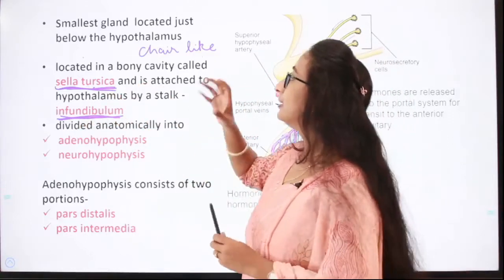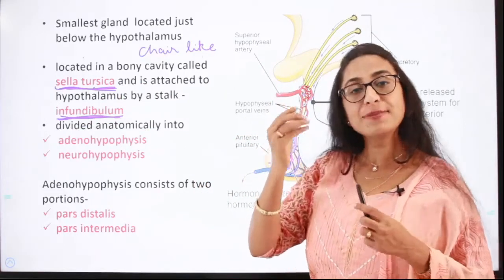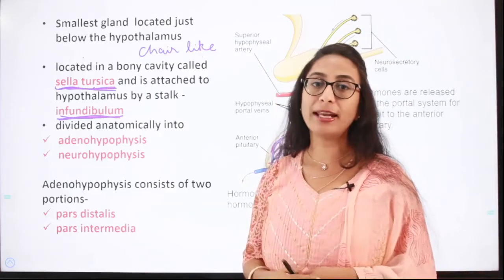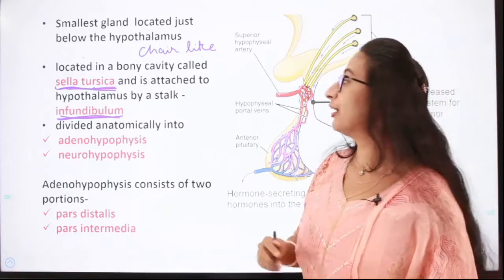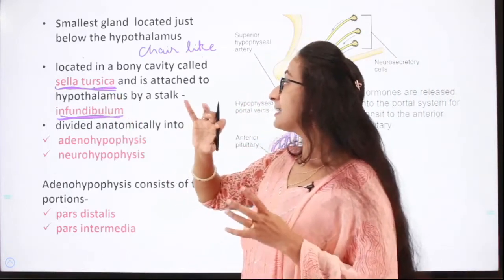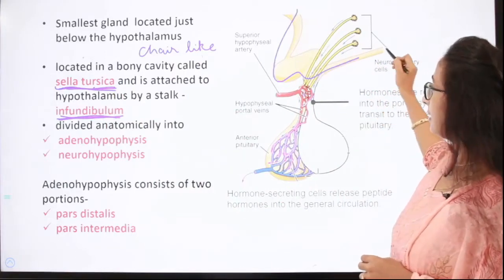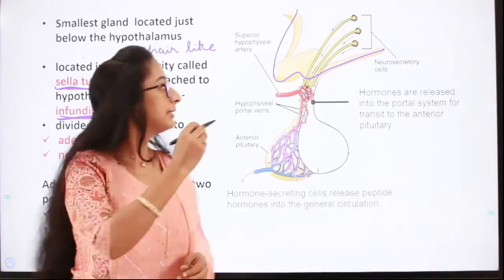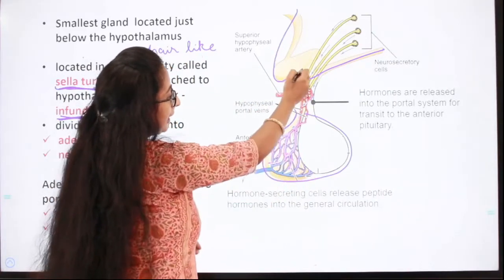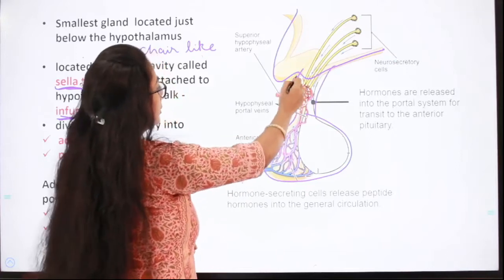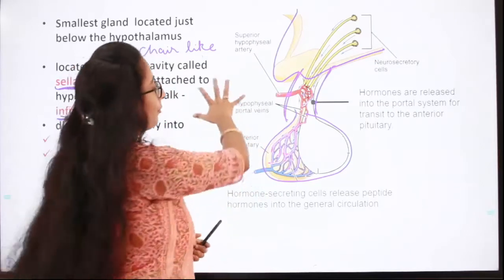The pituitary is the smallest gland of our endocrine system. It is situated just below the hypothalamus and hence it is called hypophysis, and it is located in a bony cavity called sella turcica, and it is attached to the hypothalamus. Here you can see this is the hypothalamus and this is the pituitary gland. It is attached to the hypothalamus through a stalk-like structure called the infundibulum. Can you remember all this?